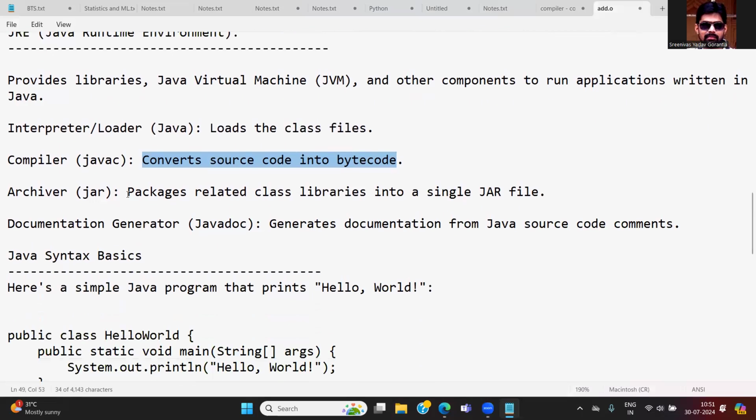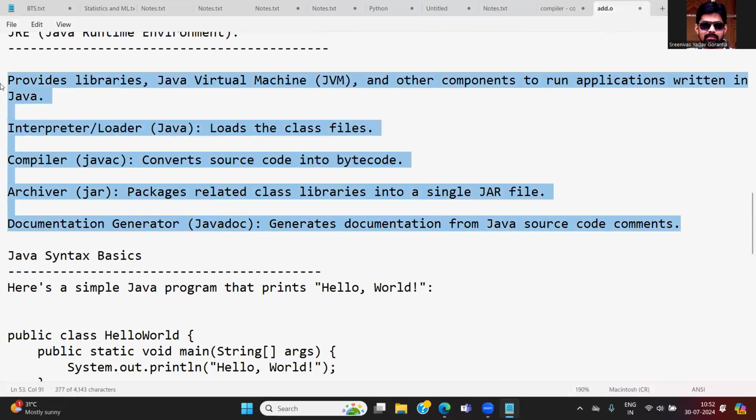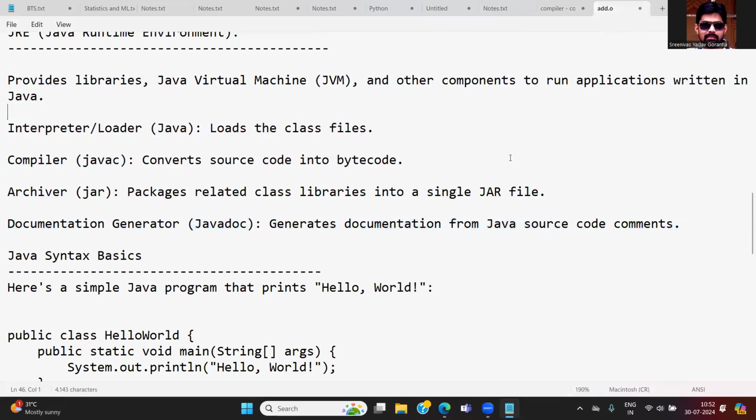Jar files package related class libraries into jar files. Let us understand what a jar file is. For each and every program, a jar file is available. The document generator, Javadoc, generates the documentation from the source code comments. Let us try to understand all these things. Whenever I write a simple program, I will explain all of these, or when I draw the architecture, you will be able to understand how these things fit into it.